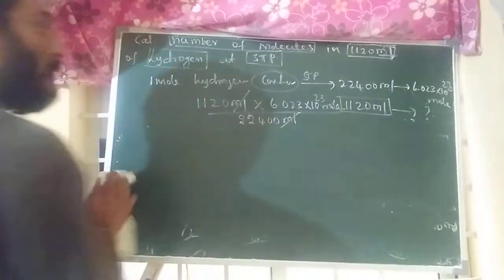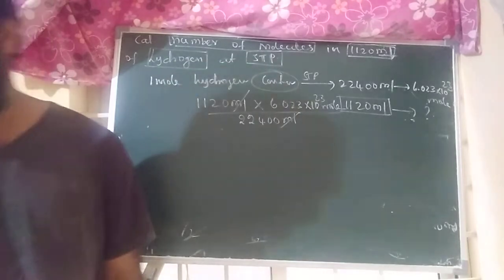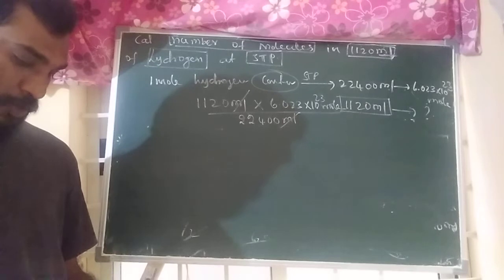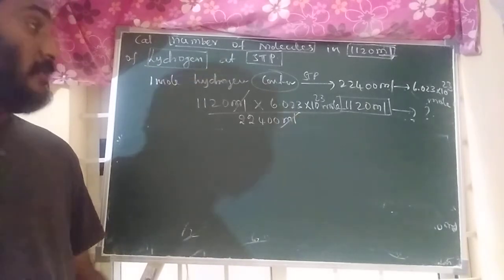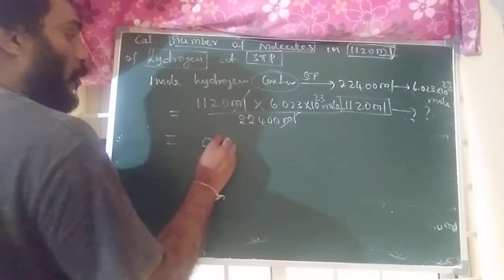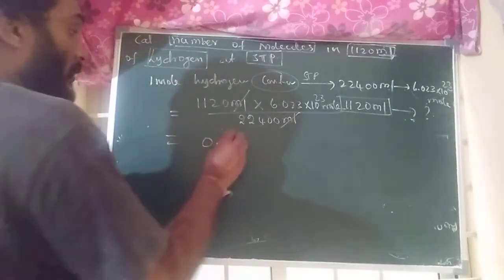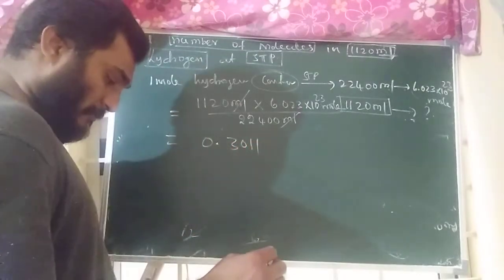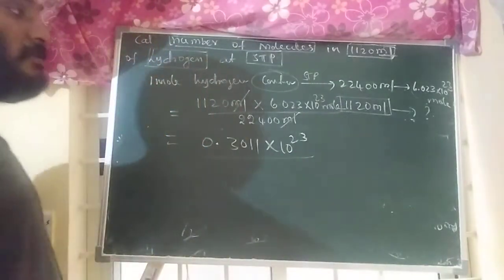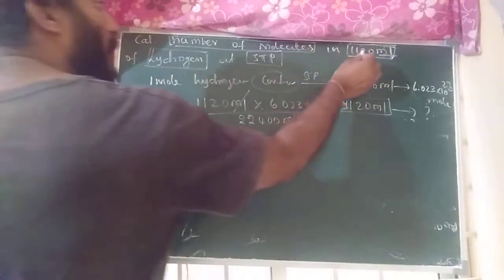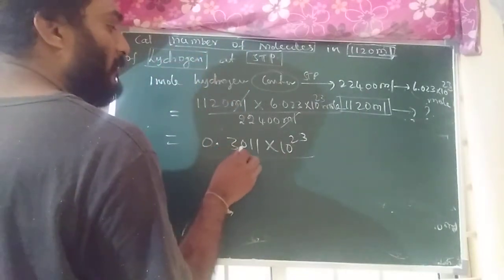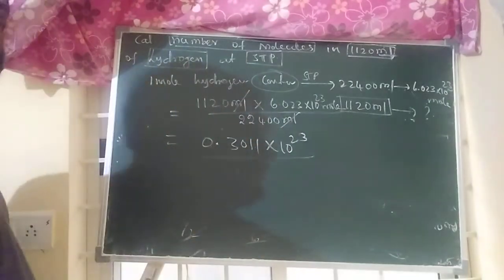What is the answer? 1120 by 22,400, if you simplify this, you will get 0.3011 into 10 to the power of 23. This is the final answer. So 1120 ml of hydrogen contains 0.3011 into 10 to the power of 23 molecules.